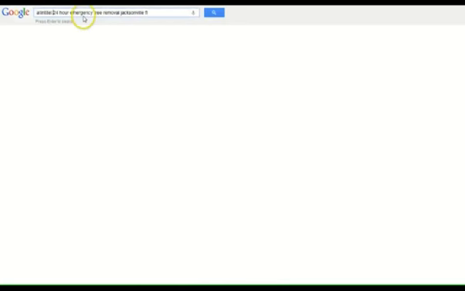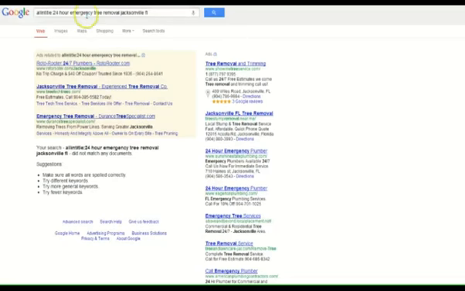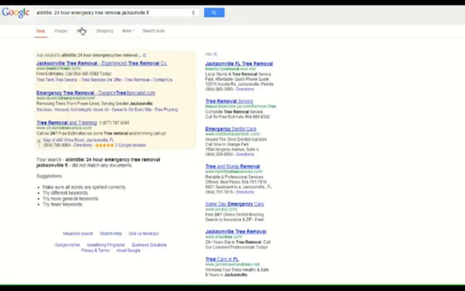So what I'm going to do now is type "allintitle." What this tells me is how many search results there are with this keyword in the meta title. Okay, so there are no search results. So pretty much throwing up a video in Jacksonville, Florida for 24-hour emergency tree removal, Jacksonville, Florida, should rank almost instantly because there's just nobody competing for it.